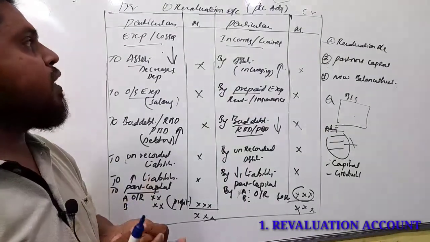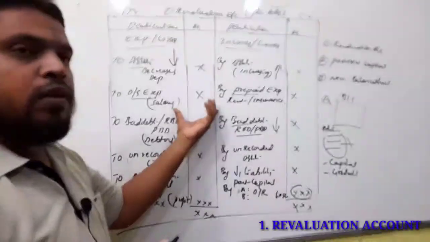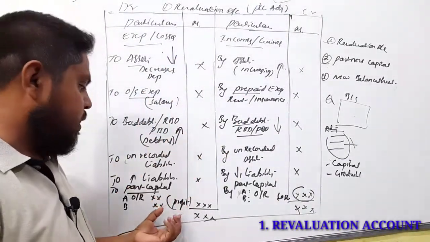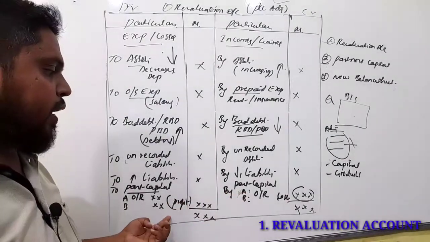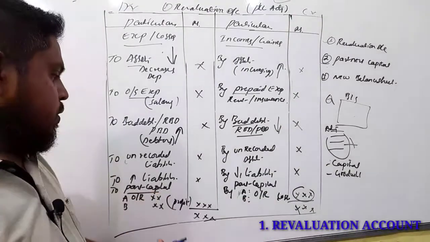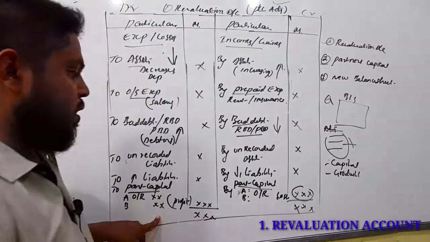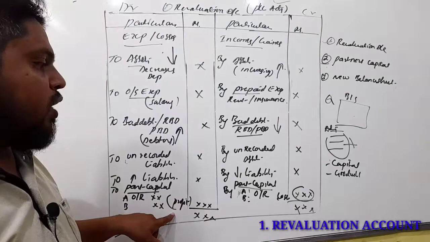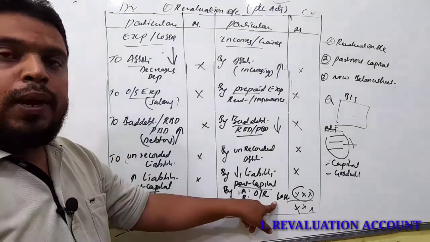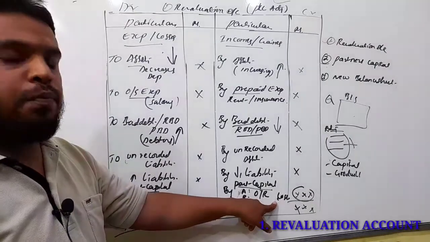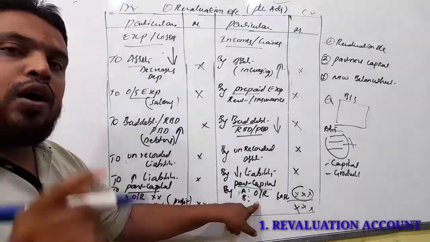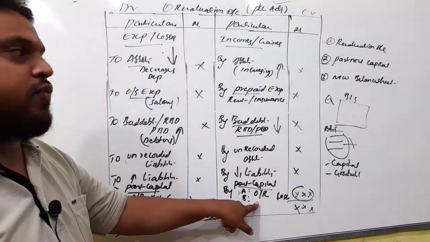So under retirement of a partner, the same thing will follow, all the rules are the same here, but the difference between admission and retirement is sharing the revaluation account profit. So under admission, this revaluation account profit or loss will be shared only by the old partners. But in case of retirement of a partner, this revaluation account profit or loss will be shared by all the partners. So this is the difference here.